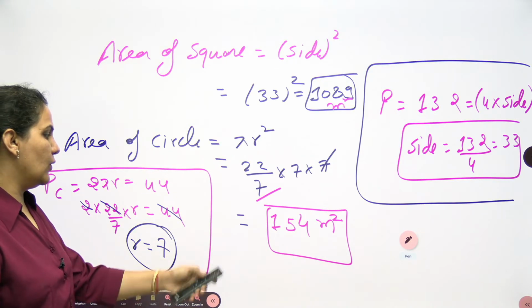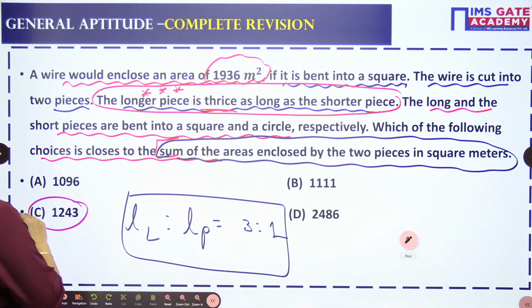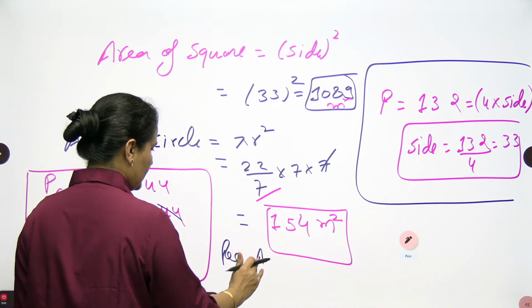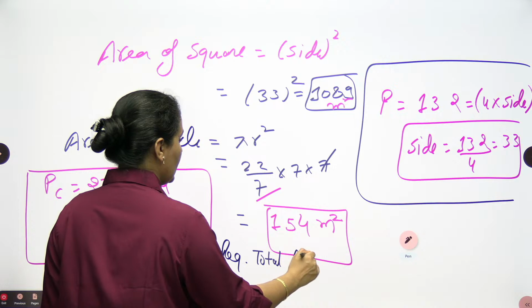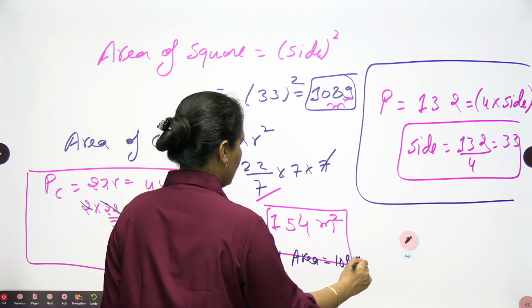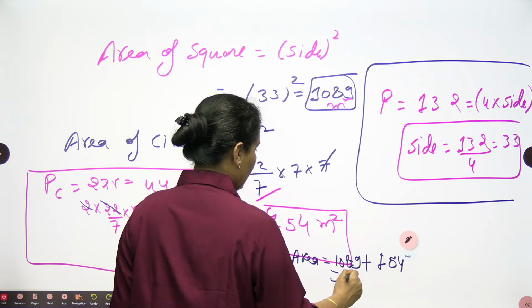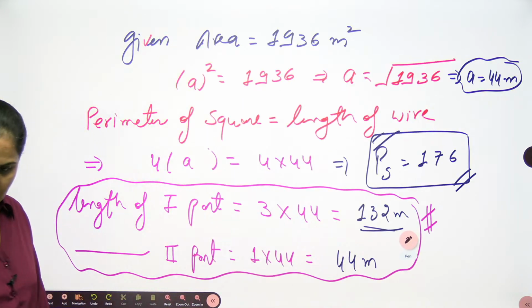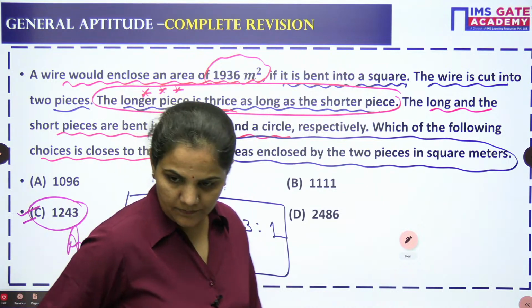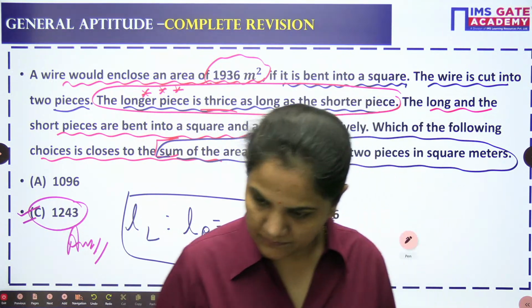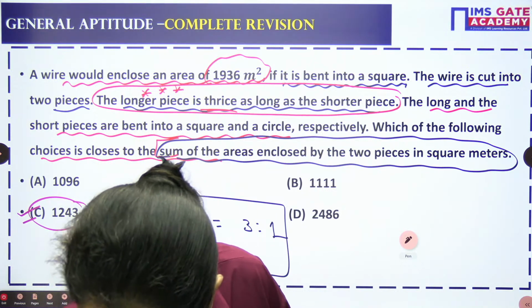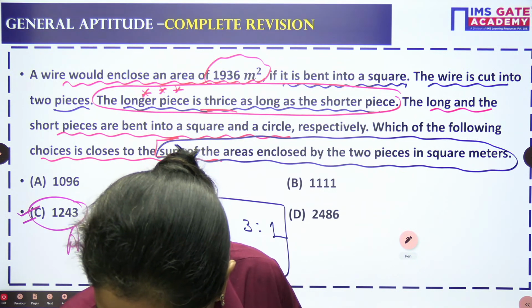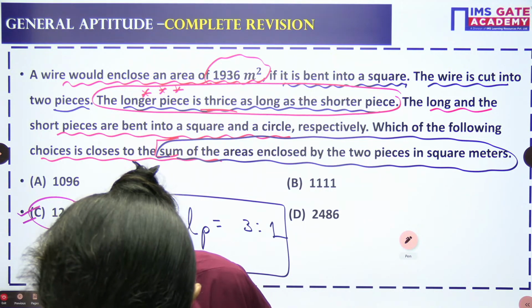So when I add them, that will be my total area, the required sum of the areas: 1089 plus 154, which is 1243. That should be your answer. Please confirm, बच्चों.